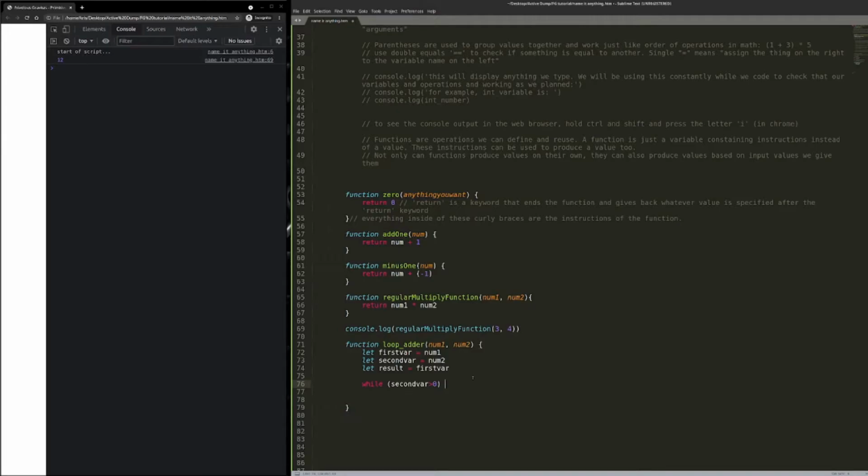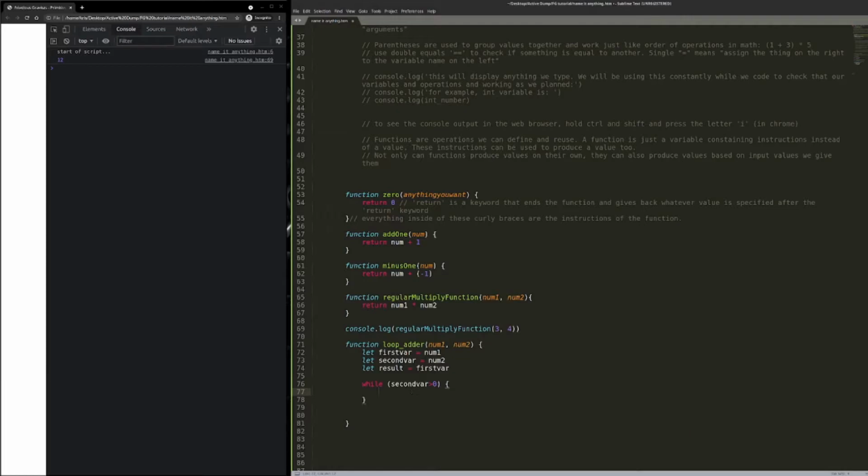Conceptually, this is what we'll be doing with recursion, but we're going to be doing it instead of containing it in a loop. As you can see, while is a predetermined keyword for the programming language. It denotes that as long as everything in this parentheses is true, it's going to keep doing a loop. So you got to be careful that whenever you use a loop like this, you make sure that you change the variable that's being computed to see whether it's true or not. Otherwise, it'll run infinitely, and you can freeze your browser.